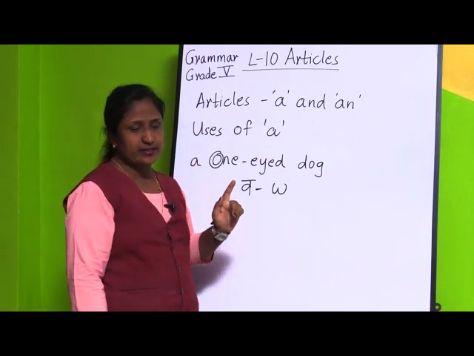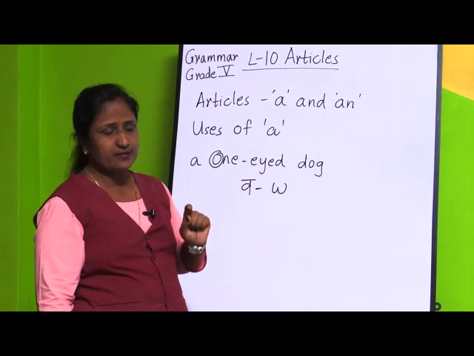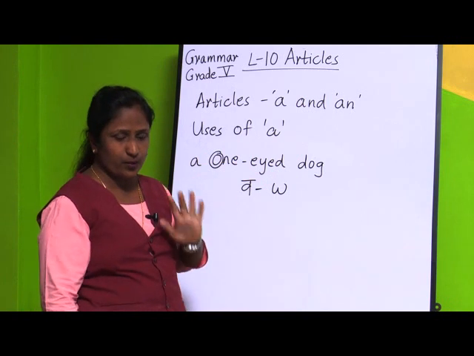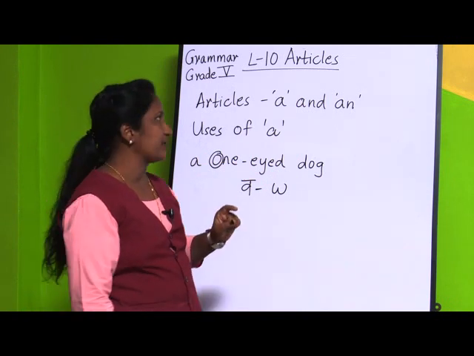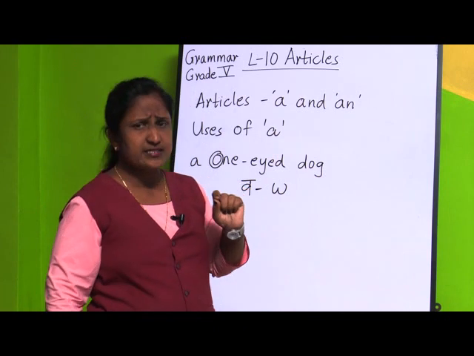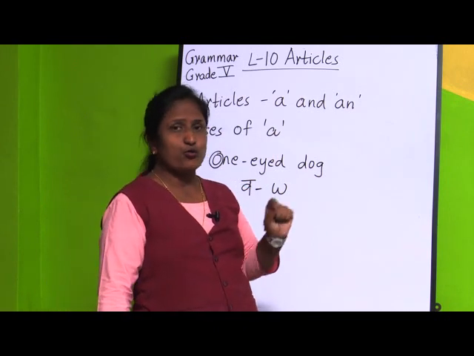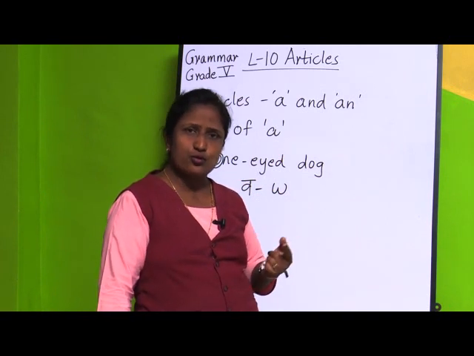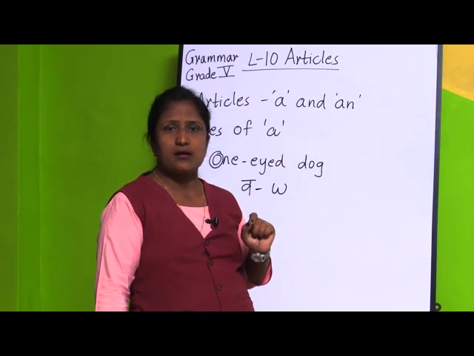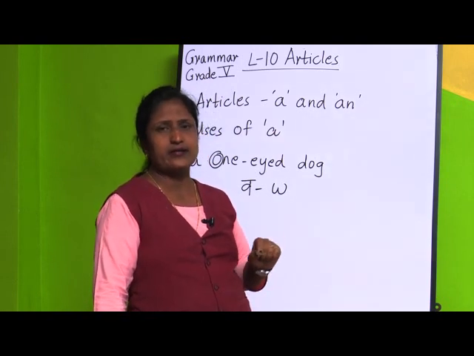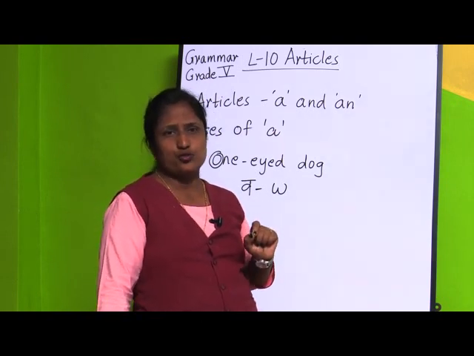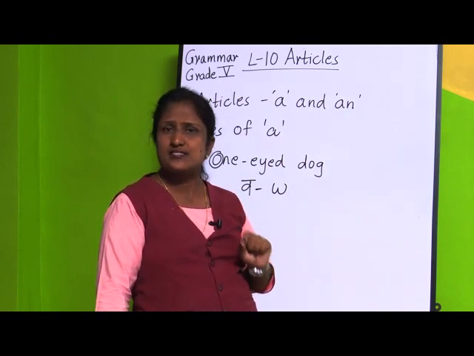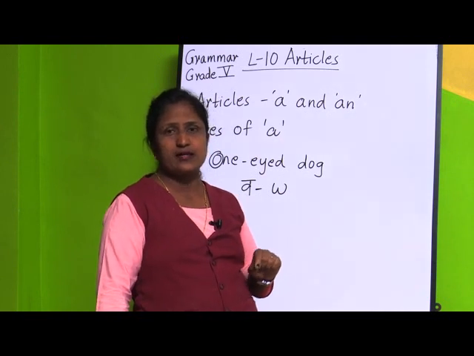Once again I will tell you the uses of a. We'll start from the back. A and an mean one only. A and an are used before singular and countable nouns. We do not use them for uncountable nouns. Now in that also, where do we use article a? Article a is used before a consonant sound. If the word is starting with a consonant sound, we are going to use the article a.